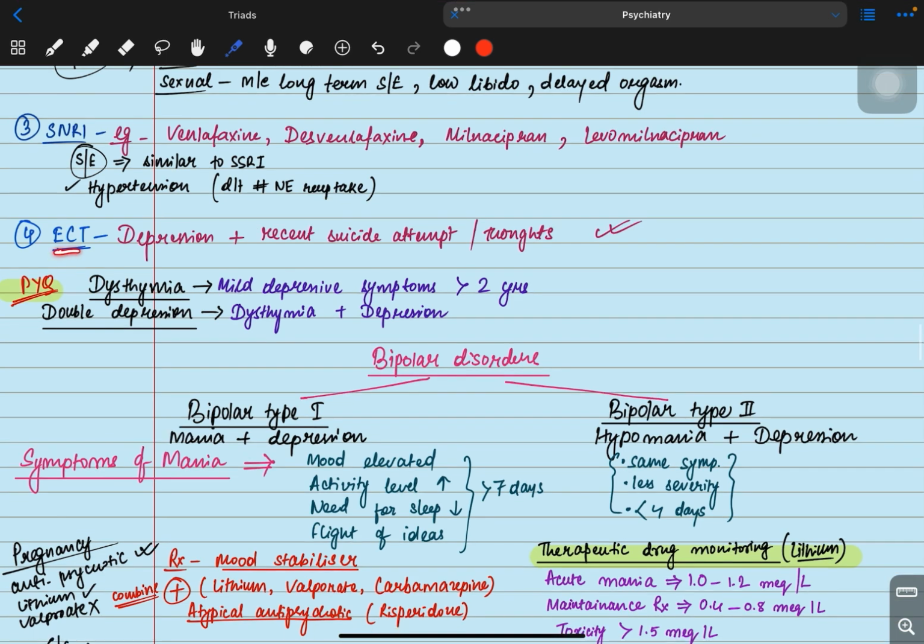Then we can do ECT, electroconvulsive therapy. When can we give ECT? When there is depression also with recent suicide attempts or thoughts. Then only we can give ECT.